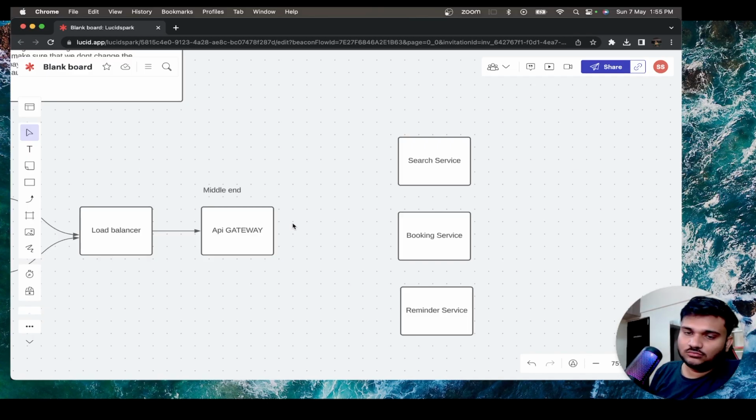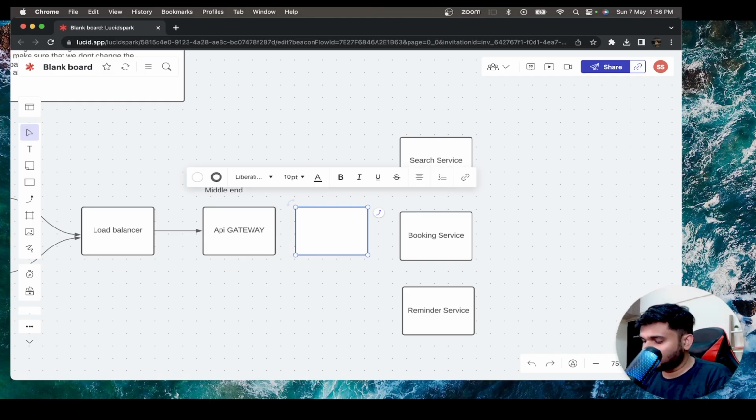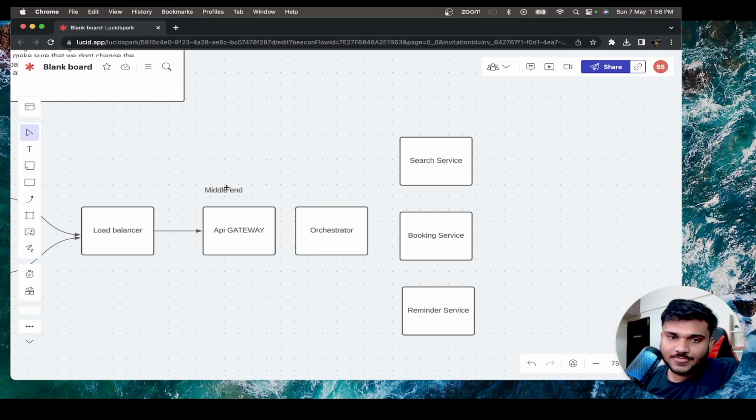That's why, although we have a very small use case, if you go to very scaled applications, very big applications, there will be one more layer in between, and you will definitely hear this 100 times, called the orchestrator, or the orchestration layer, right?